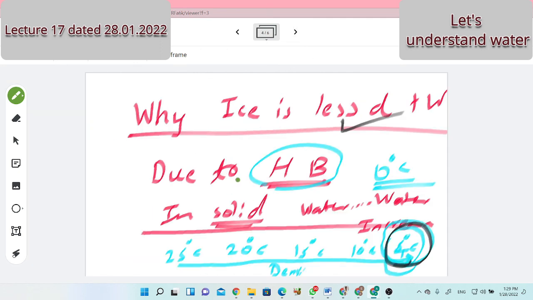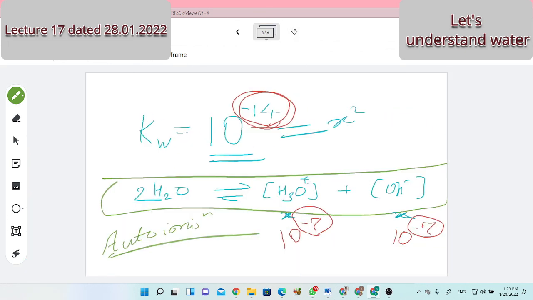Then why does ice float? Because of less density. Why is it of less density? Hydrogen bonding. Then how actually the variation occurs. Among water, water at 4 degrees centigrade has maximum density. After 4 degrees centigrade, cooling I am talking about, if you reach 3, 2, 1, density will go on decreasing, and at 0 degrees Celsius where ice forms, density will decrease. It's a specialty of water, the anomalous behavior of water.